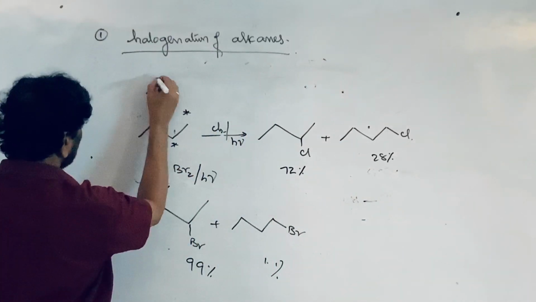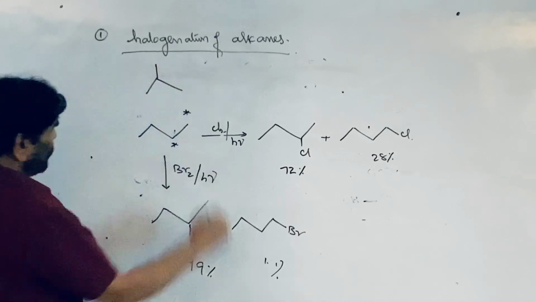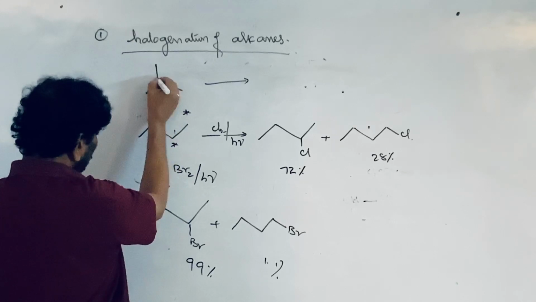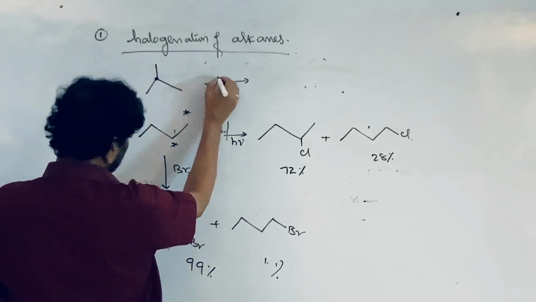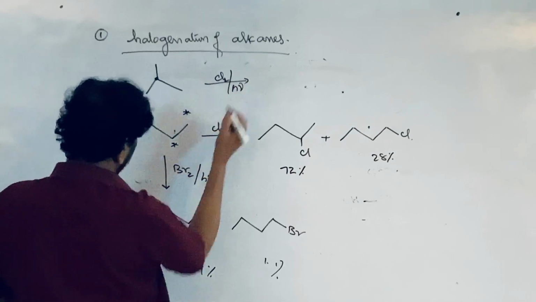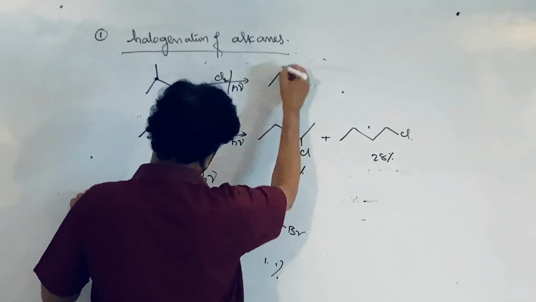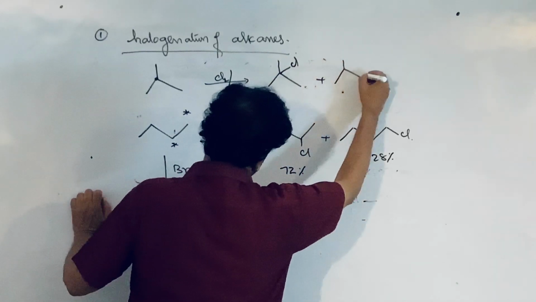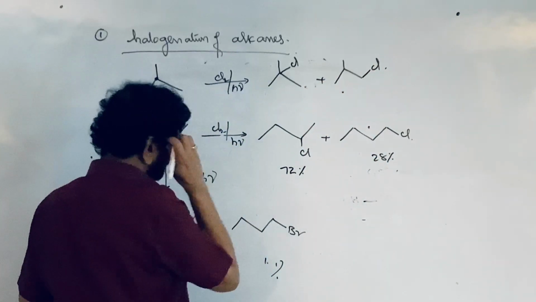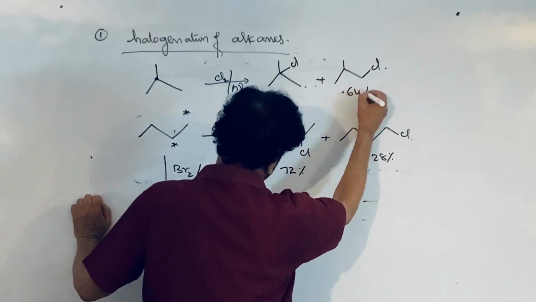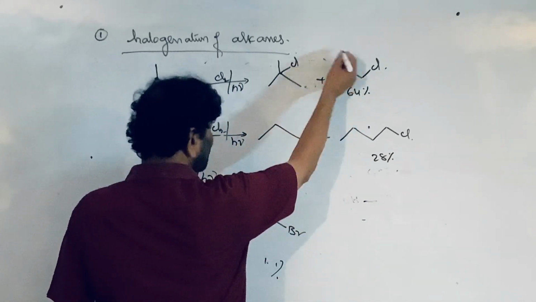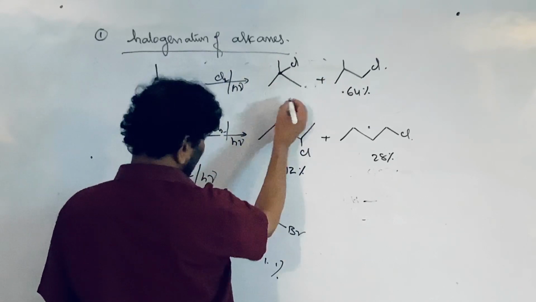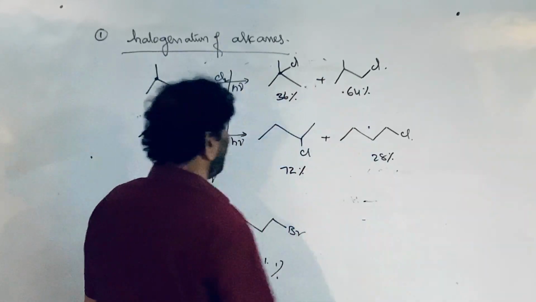Now if you come to isobutane, this contains three primary sites and 1 tertiary site. On chlorination in the presence of light it gives 2 products: reaction through the tertiary hydrogen, and reaction through the primary hydrogens, of which there are 9. This is 64%. Primary is more because there are 9 hydrogens. This is where the 3 degree hydrogen is removed, and 36% of this is formed.